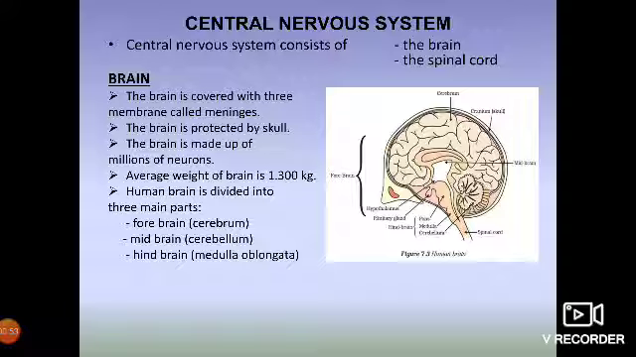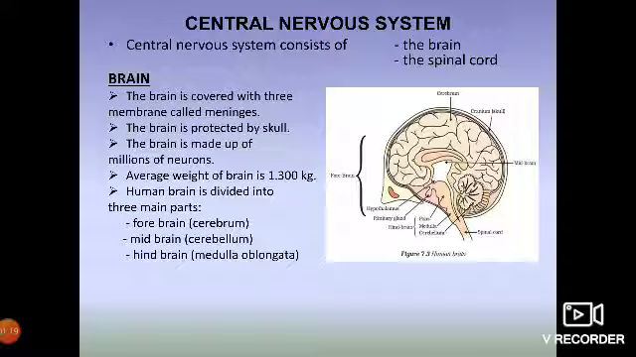We'll go on to the first one, the central nervous system. It consists of the brain and the spinal cord. First, we'll go on to the structure of our brain. Do you know the weight of a brain? The average weight of a brain is about 1.300 kg, that is 1 kilogram and 300 grams.